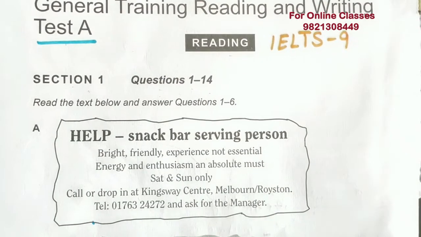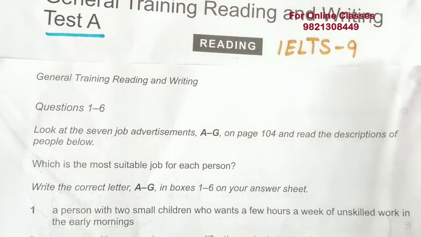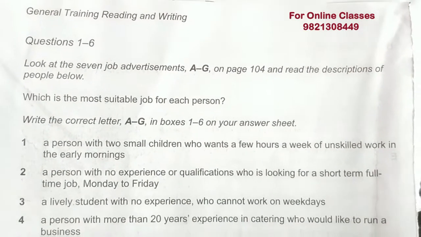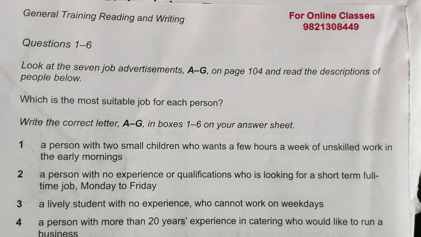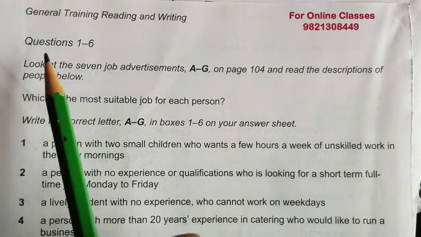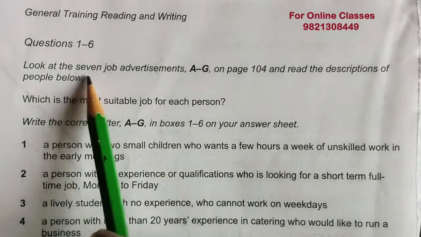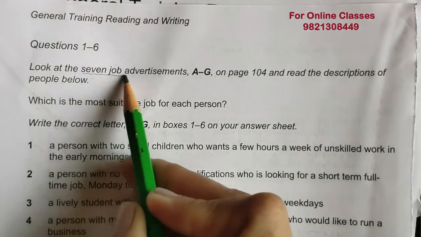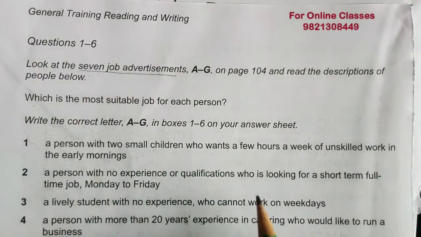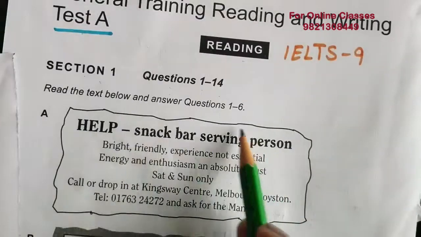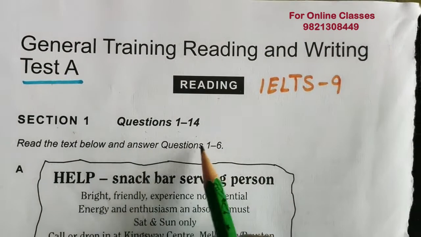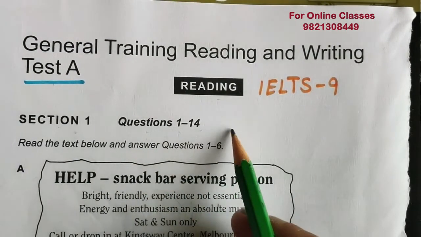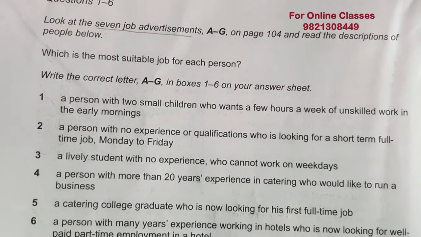Which type of question do we have to do for this reading? Okay, let's read it first. Here it is saying questions 1 to 6. Look at the 7 job advertisements. These were the job advertisements, because there is no title here, so how will we come to know that this is the job advertisement? Okay, let's do it.